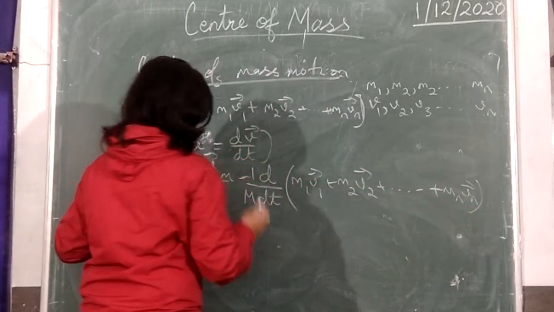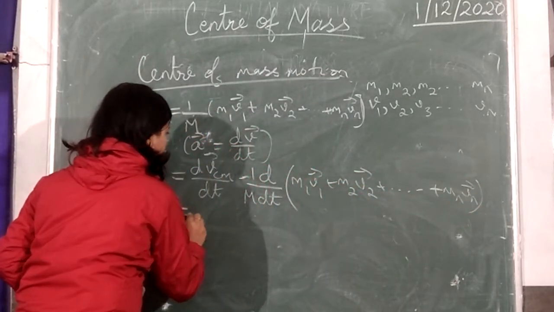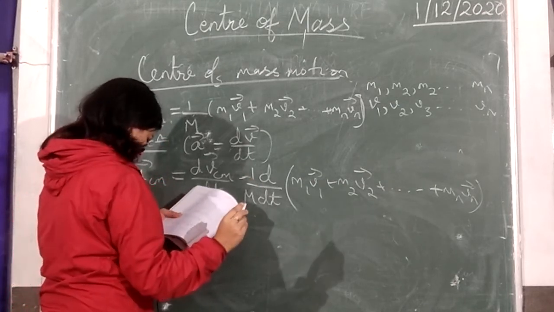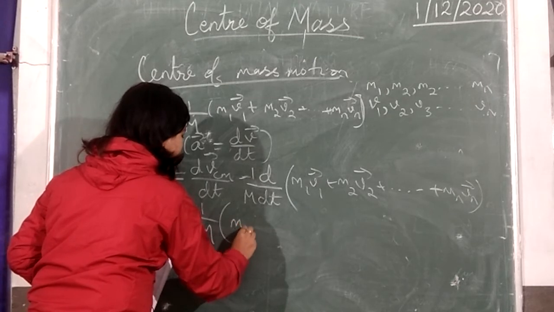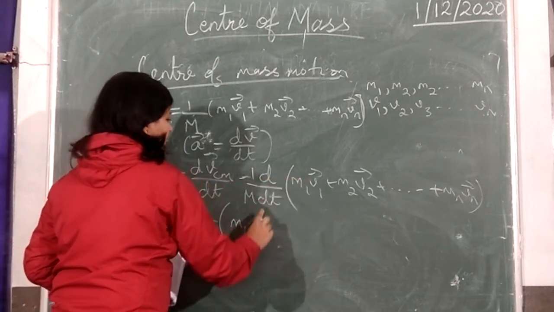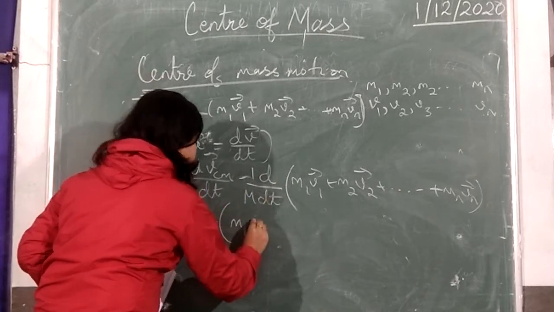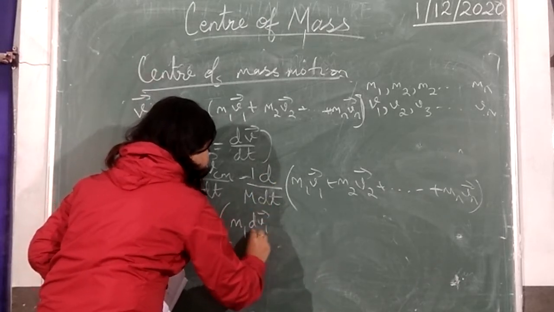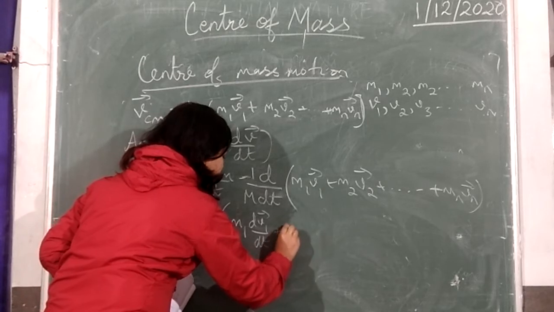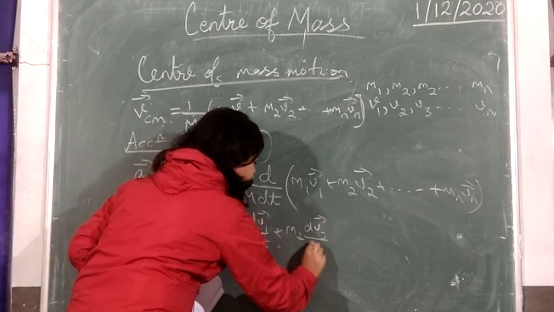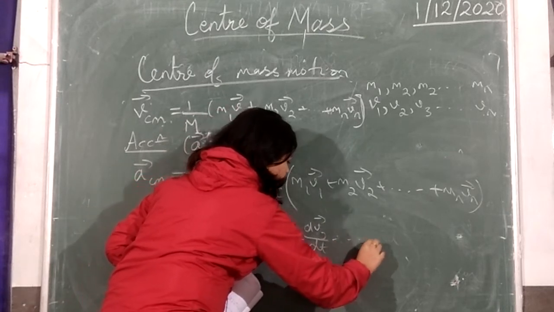Now, because m is a constant, we take the derivative of only the velocities: m1 dv1 by dt plus m2 dv2 by dt and so on.